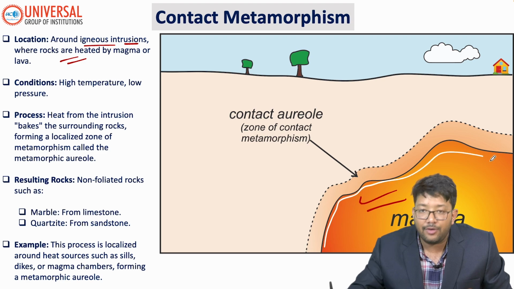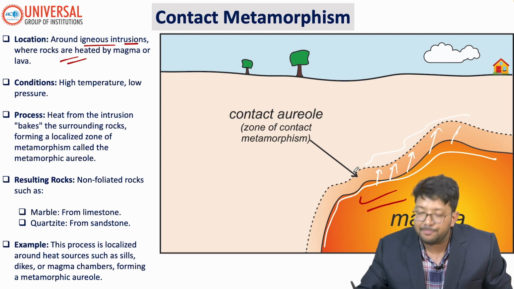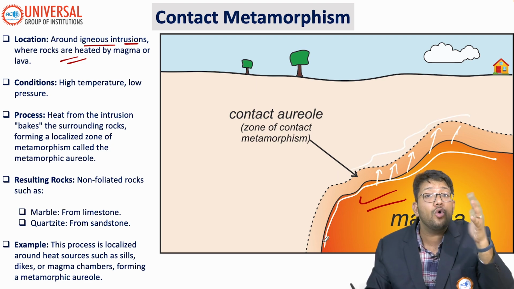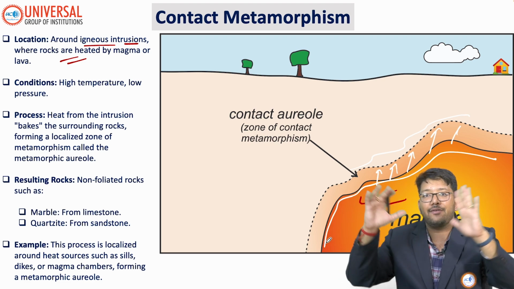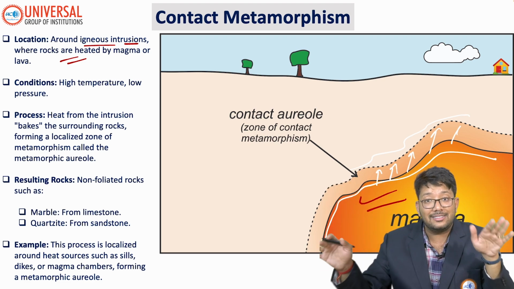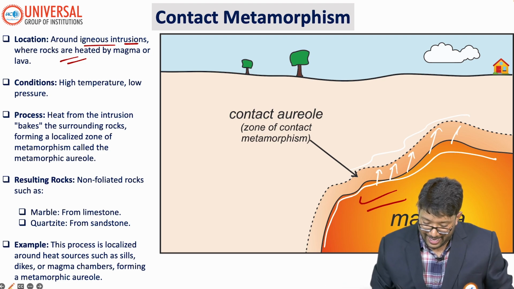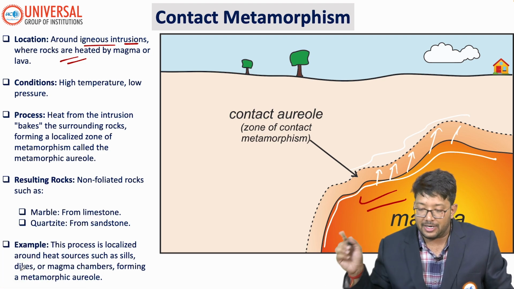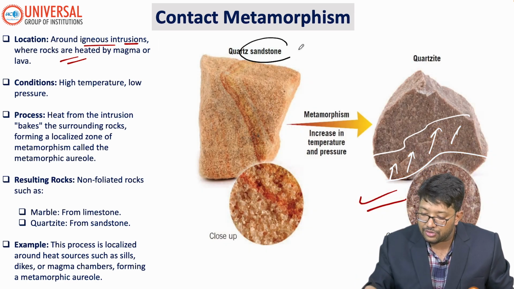These rocks will be here only. If we need this rock to rise up and heat up this particular area, it needs to have lower density. Low pressure area means it will tend to rise because it will have the high density in nearby areas. Okay, so an example of this particular contact metamorphism is, first, our quartz sandstone.